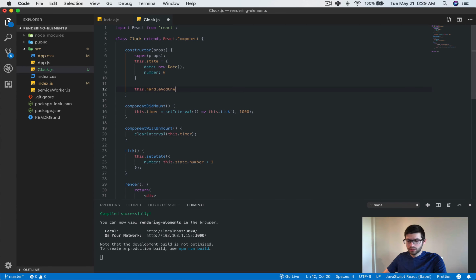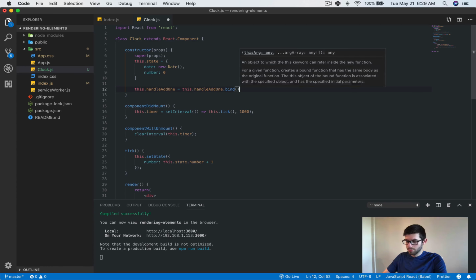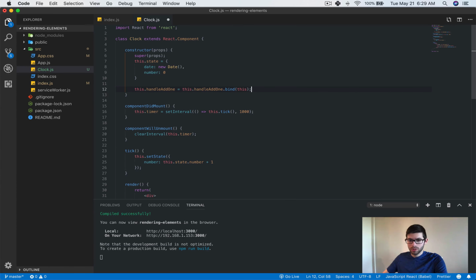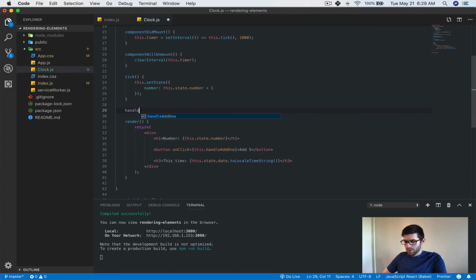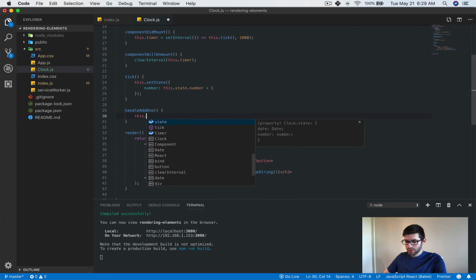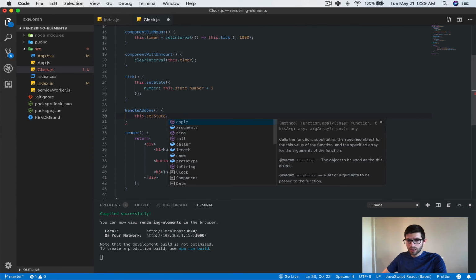We'll say this.handleAdd1 equals this.handleAdd1.bind(this). Yes, I'm aware you can do it other ways, but I'm just accustomed to doing it that way.